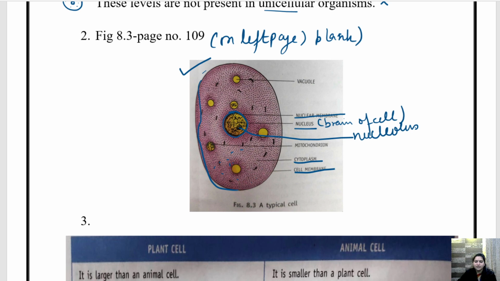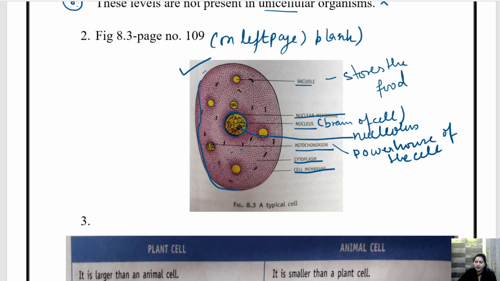Then we have other organelles in the cytoplasm, like mitochondria. Mitochondria is called the powerhouse of the cell. And we have vacuole. Vacuole stores the food. Apart from this, we also have ribosomes, lysosomes, Golgi bodies.